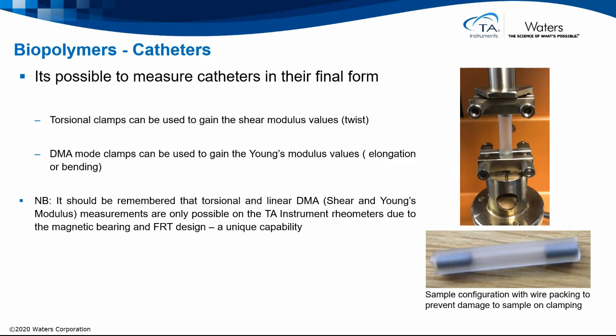It should be remembered that torsional and linear DMA, shear and Young's modulus measurements are only possible on the TA Instruments rheometers due to their magnetic bearing and FRD design, which makes it a unique capability of our rotational rheometers.